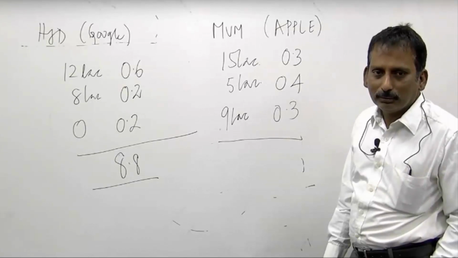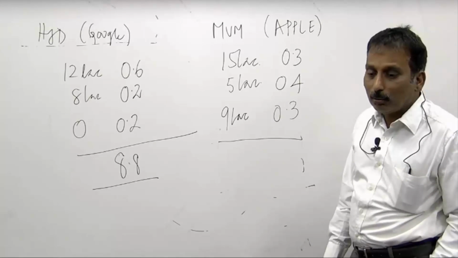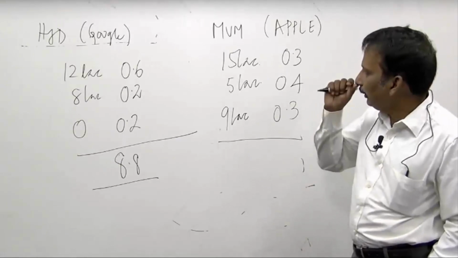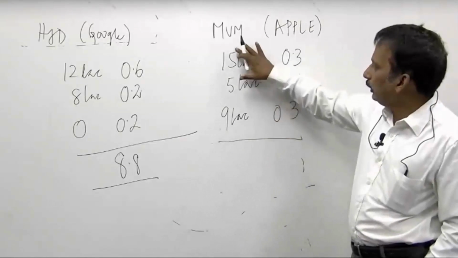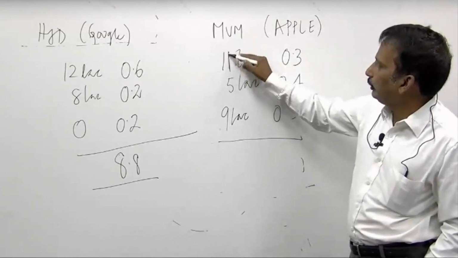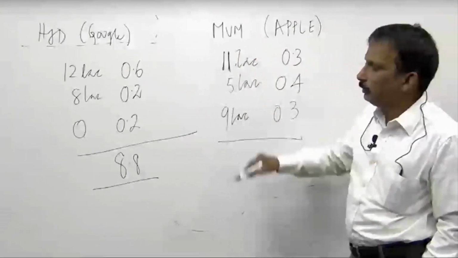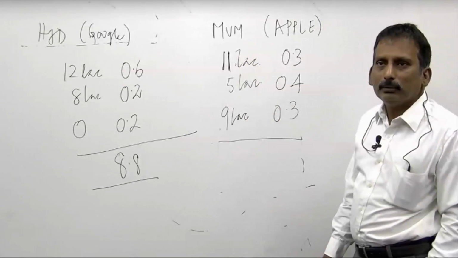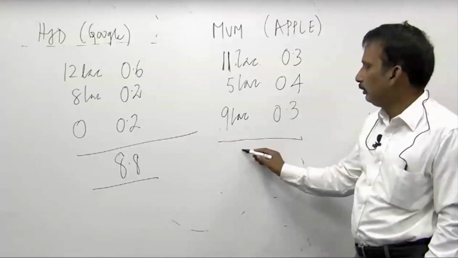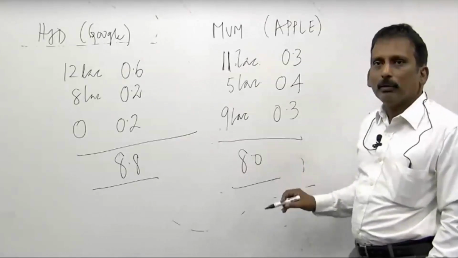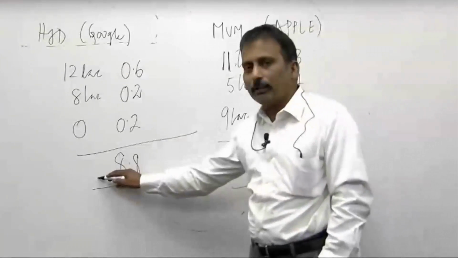How much? 9.2, is it? Then take 11 lakhs here. Now how much is it? 8. Correct? Theory tells us we must select this company.